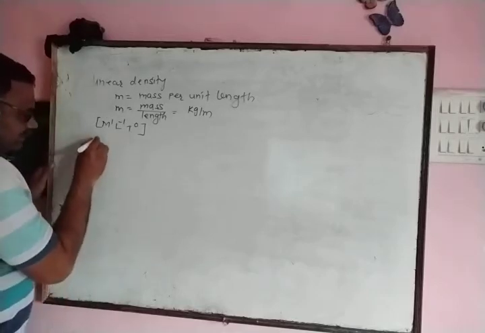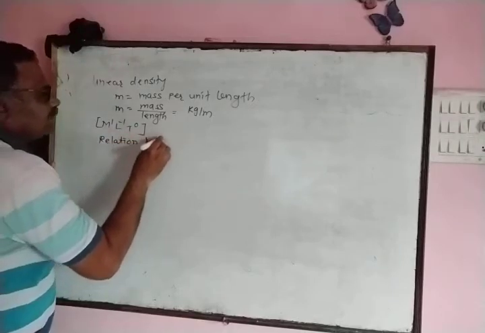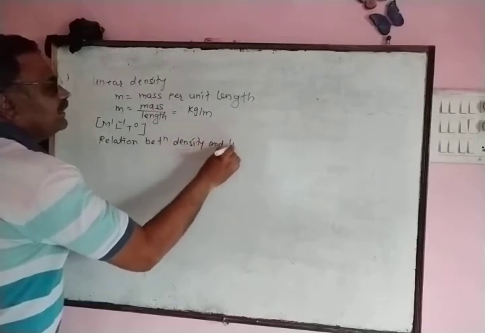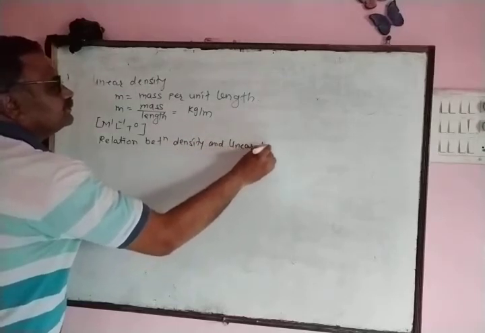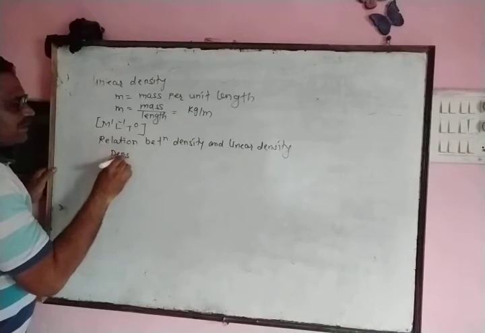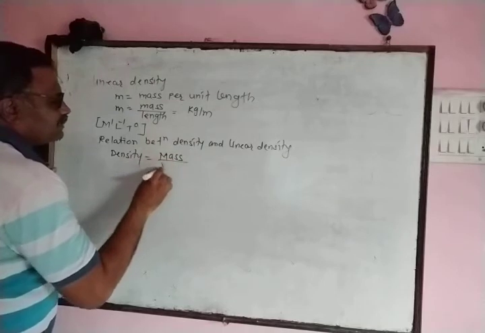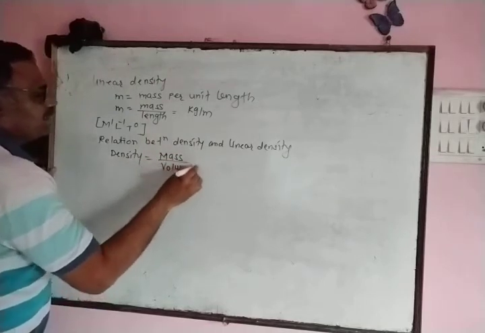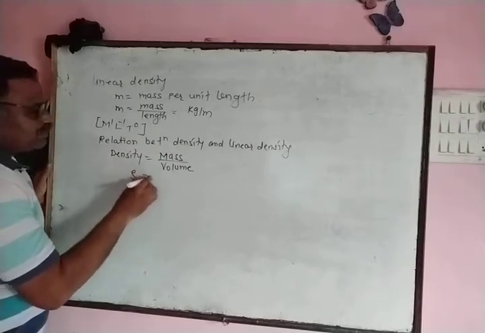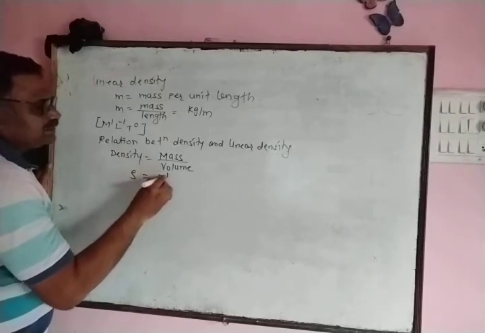Now we calculate the relation between density of string and linear density. We know density of string is given by the formula mass of string upon volume of string. Density is denoted by symbol rho, and suppose mass of string is denoted by m dash.